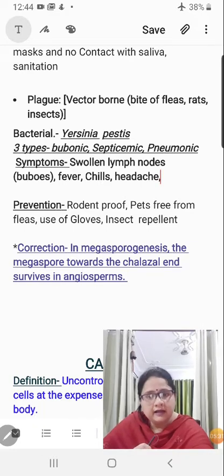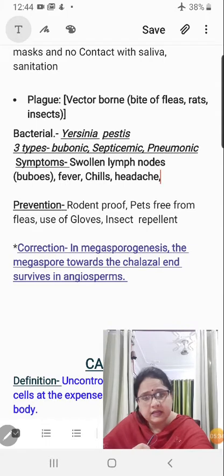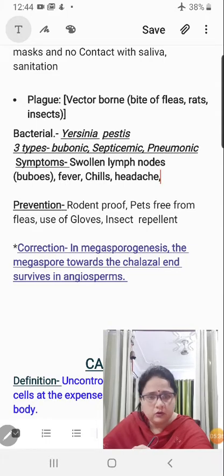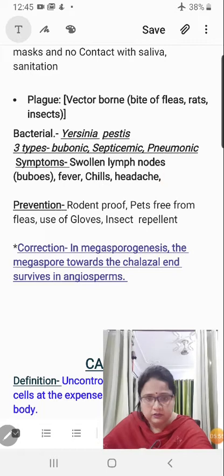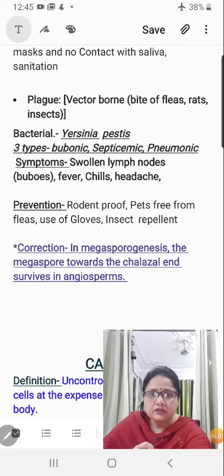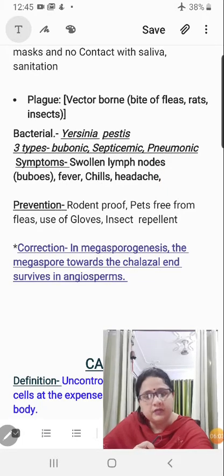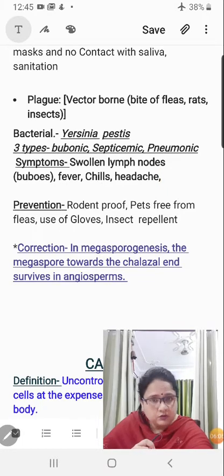Right, children? And then prevention. When we know that it is a vector-borne disease, you just keep away all those vectors. Be it your home where rats or cockroaches are there, use insect repellent. Sometimes fleas are there on pets, so try to keep the fleas away. You immunize them for that, and always wear gloves so that you are not coming in direct contact with the pet, because you have to reduce the chances of bacterial entry. Right, children? These were the diseases that were to be added.